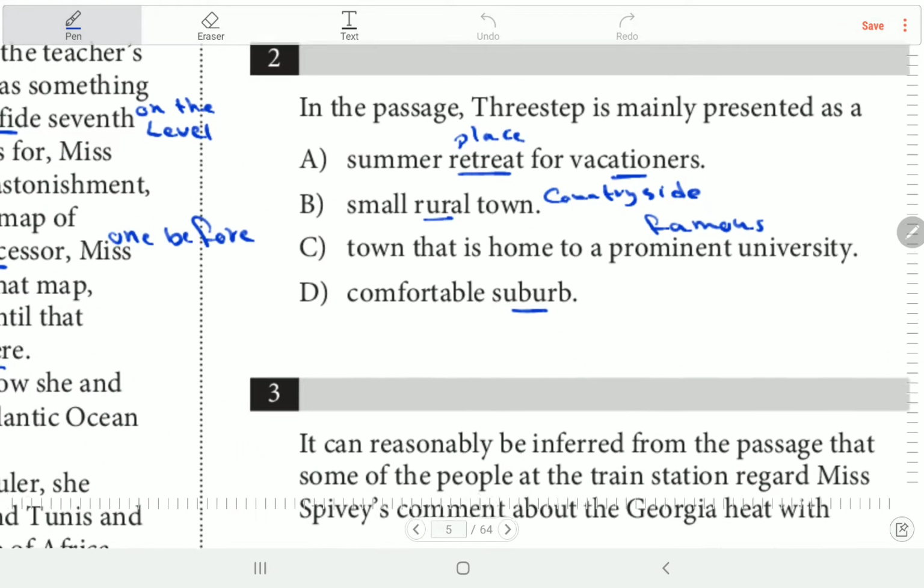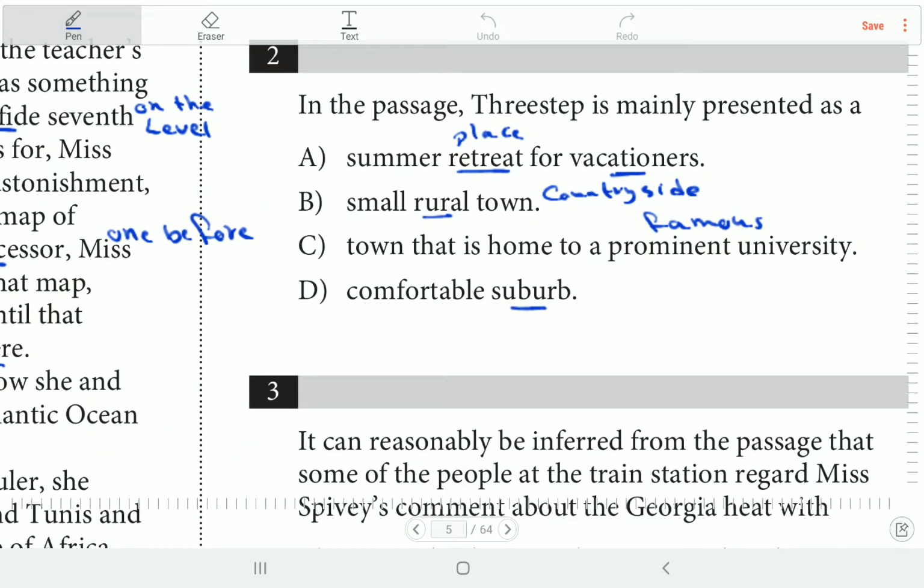Okay, so is it a rural town? We have no evidence that it's a rural town, so it's not a vacation. And do we have a prominent university? Nothing was mentioned about that. It's a poor place. So what do you think? I'm sorry. So yeah, so it's a retreat. No, it's not a retreat. It's a rural town, small rural town, maybe town that is home to a prominent university. No, it's a comfortable. No, it's not comfortable at all. So I think this small and this rural town is nearest to its far, poor, dark. So the answer will be B.